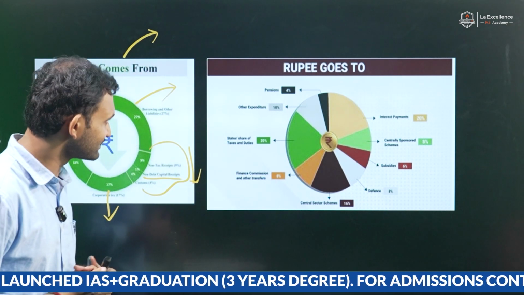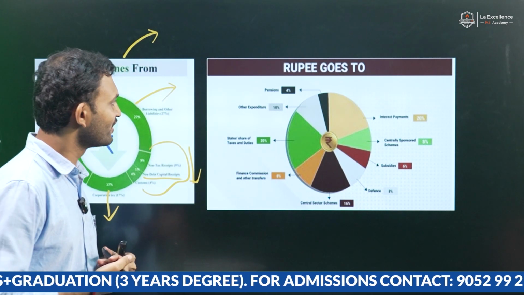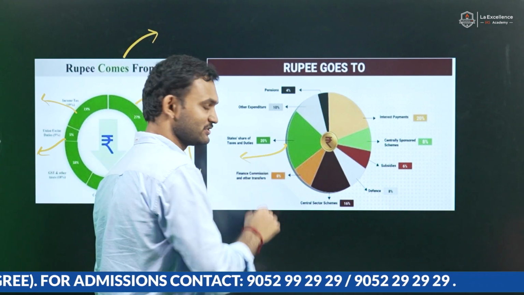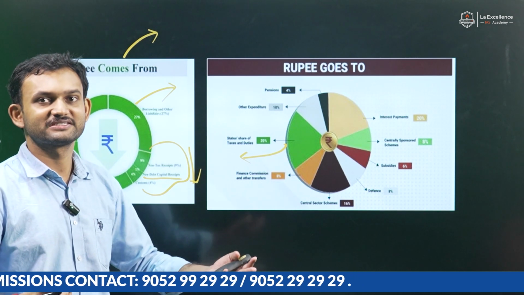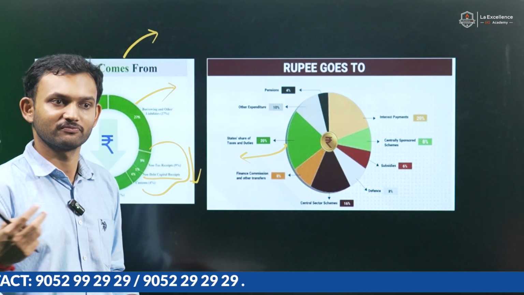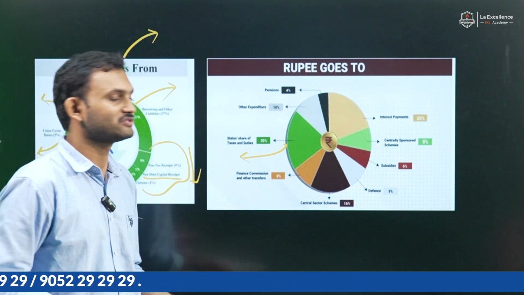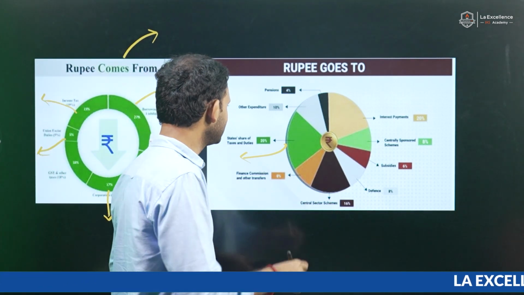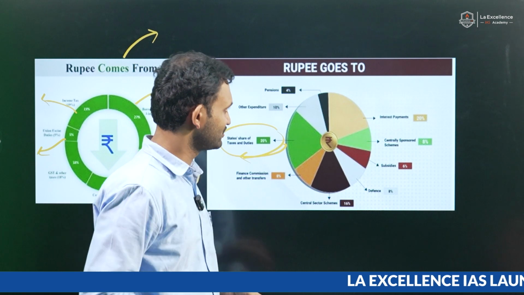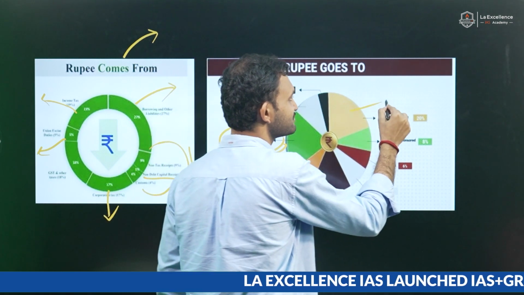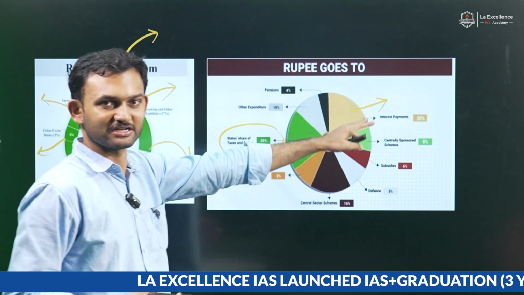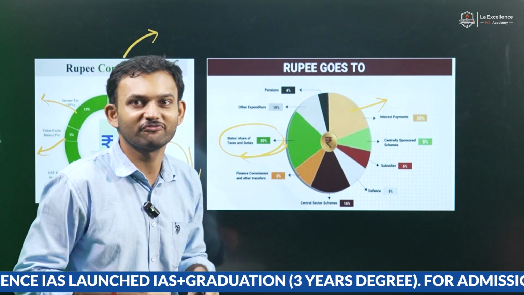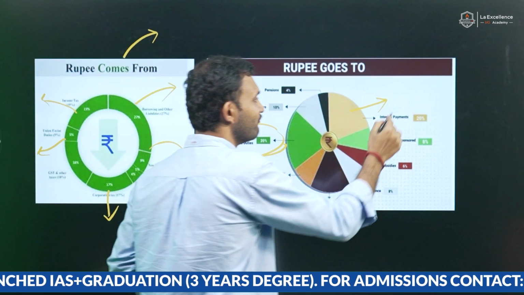Then if you look at the expenditure, as usual, the majority of expenditure is to give states a share of taxes and duties. You know, right? Income tax has a ratio of share which has to be given to states. Even the GST has a share which has to be given to states. And this share is as usual considerable. The next part is interest payments. This shows that in the last few years, the government has taken a huge amount of debt and the interest payments make one-fifth of it.